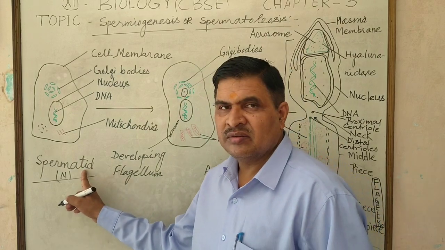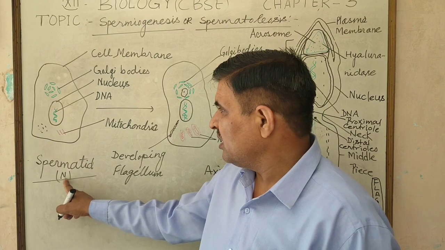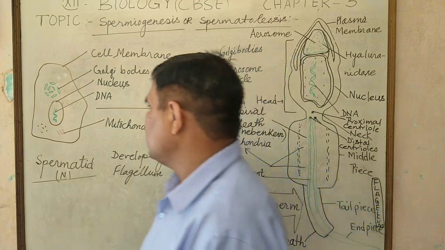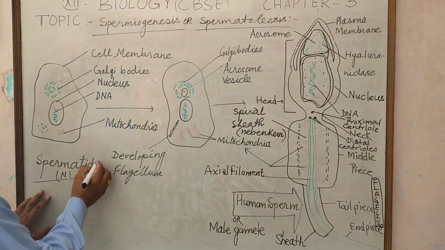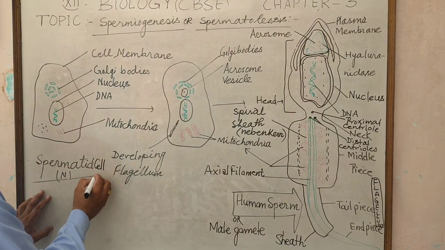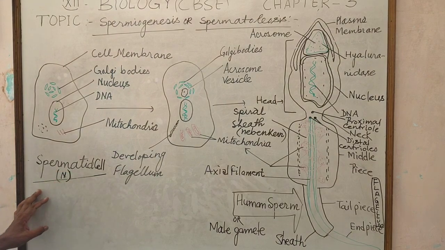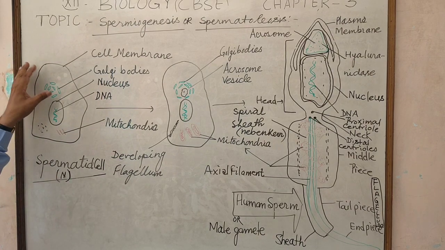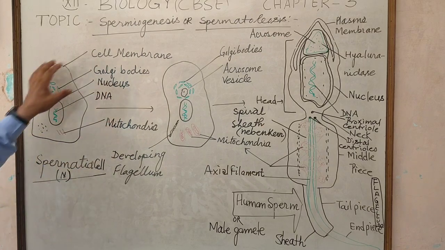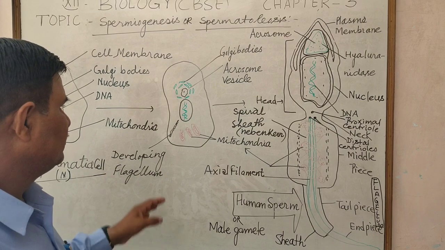Spermatid cell is haploid, given by the symbol N, and this spermatid cell is oval in shape. It contains a nucleus and Golgi bodies surrounded by the cell membrane or plasma membrane.